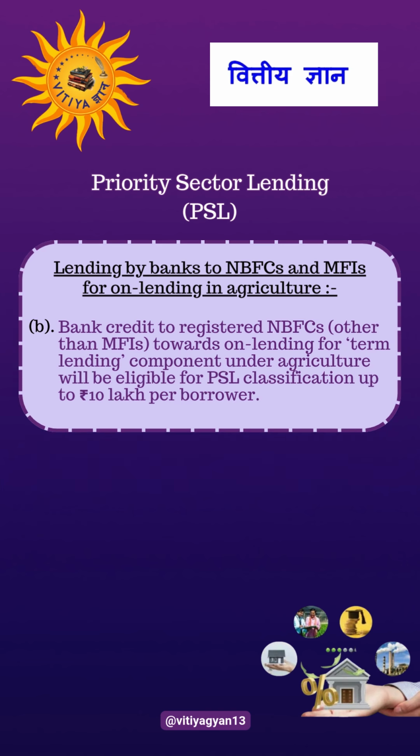Bank credit to registered NBFCs other than MFI towards on-lending for term lending component under agriculture will be eligible for PSL classification up to rupees 10 lakh per borrower.